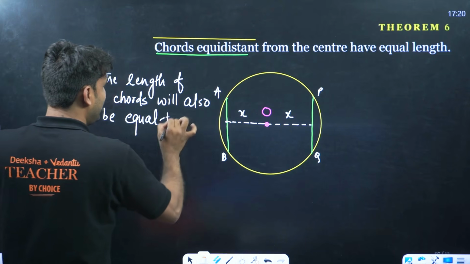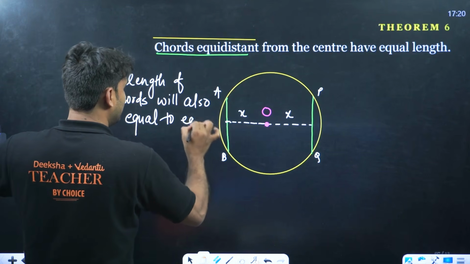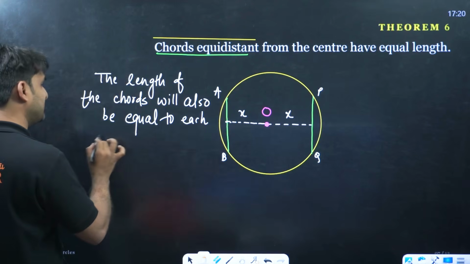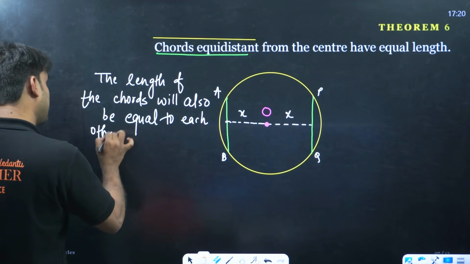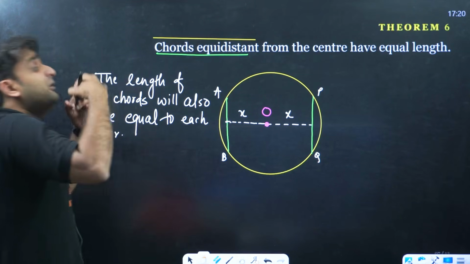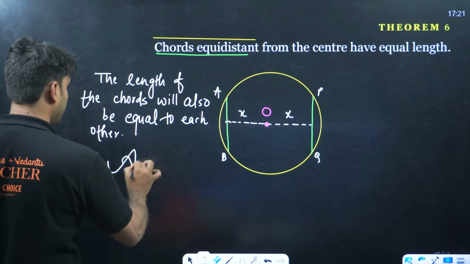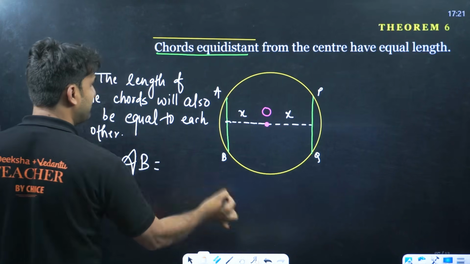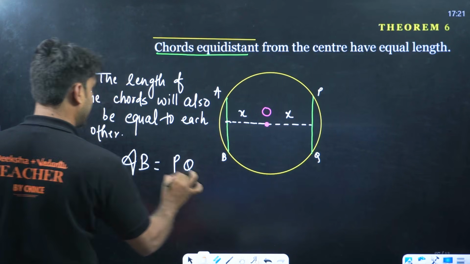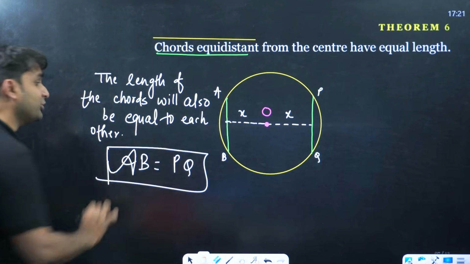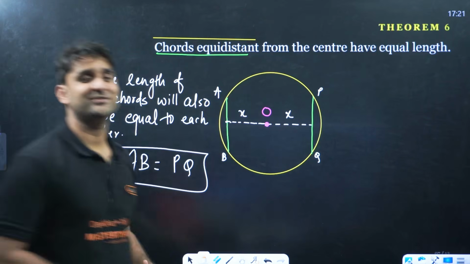So the length of AB will be equal to the length of PQ. Why? Because both the chords are at the equal distance.